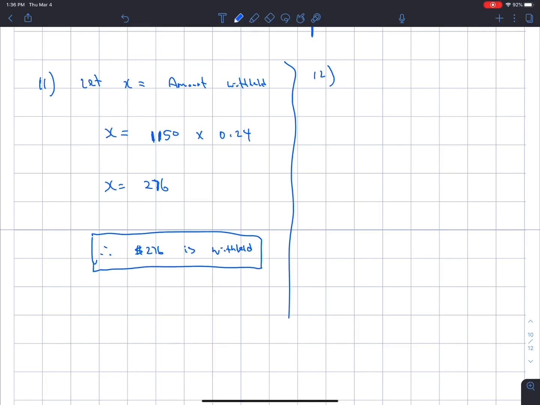Question 12. A person weighs approximately 2 1/3 times their body weight on Jupiter. If a person weighed 450 pounds on Jupiter, how much do they weigh on Earth? So let x equal the weight on Earth. Then we can say 2 1/3 times the weight on Earth equals the Jupiter weight, which is 450. So I can first convert this into an improper fraction. 7/3 x equals 450. And then now I can multiply both sides by the reciprocal of the coefficient.